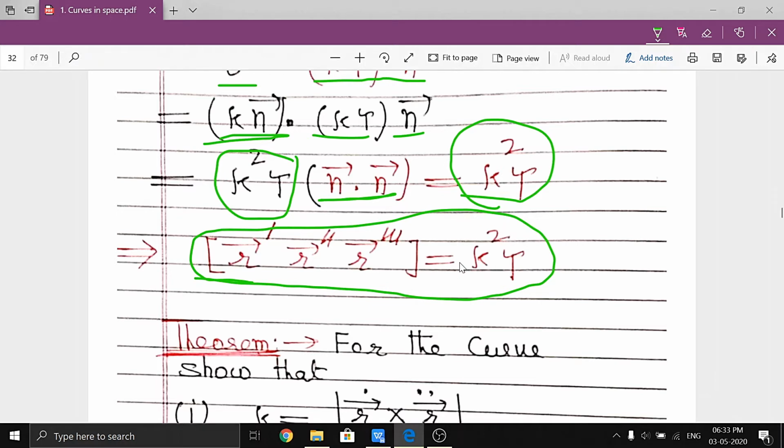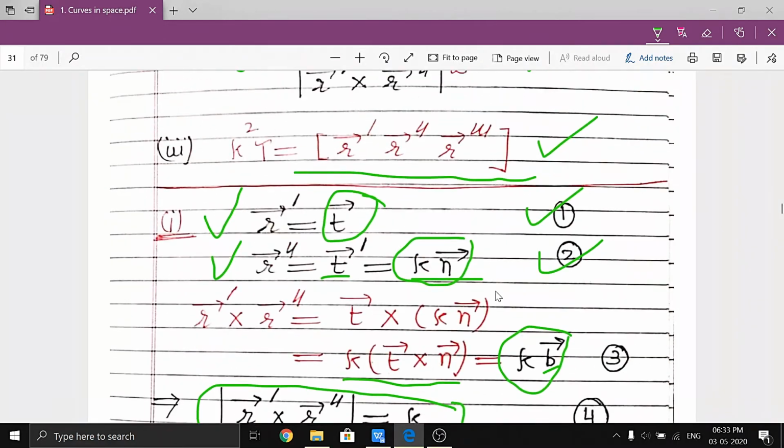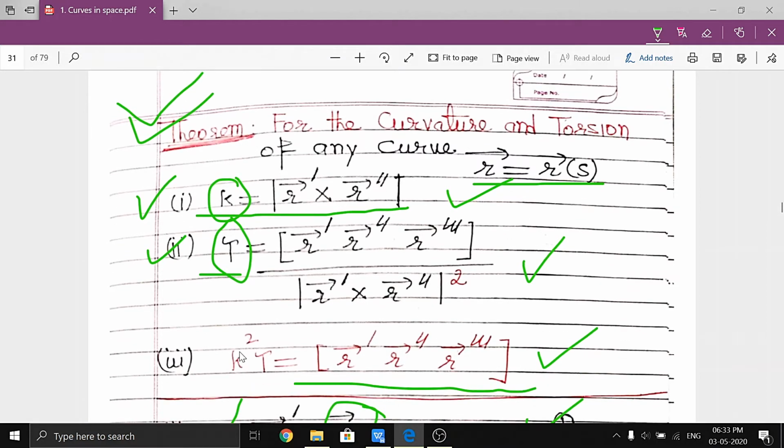Clear? Now if we substitute the value of kappa in this equation, then we get this third result. Clear? This second result: when we substitute the value of kappa here, this will become tau equal to this over the square of the magnitude of r dash cross r double dash. Clear? So this result is very important.